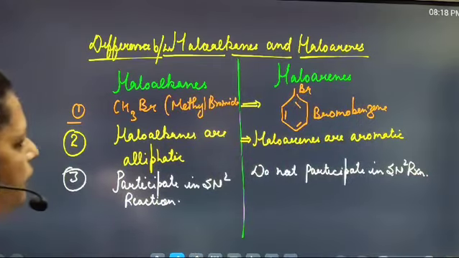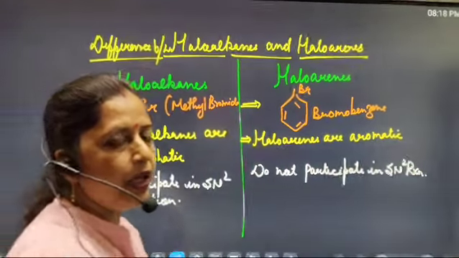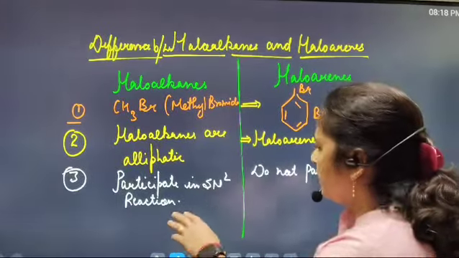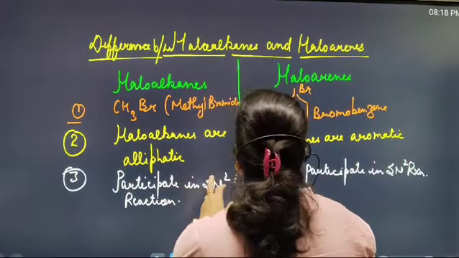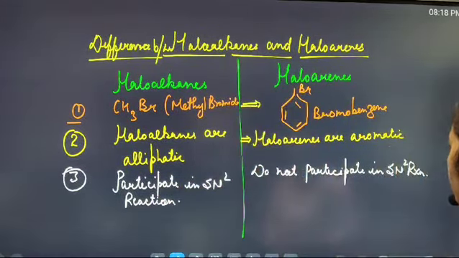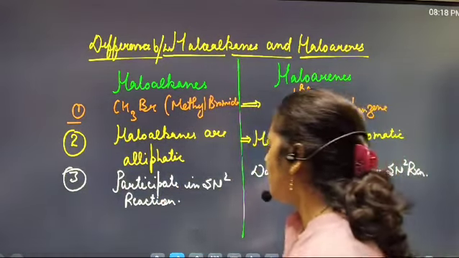So this is the third difference between the haloalkanes and the haloarenes. Haloalkanes participate in SN2 reactions, whereas haloarenes are not participating in SN2 reactions.